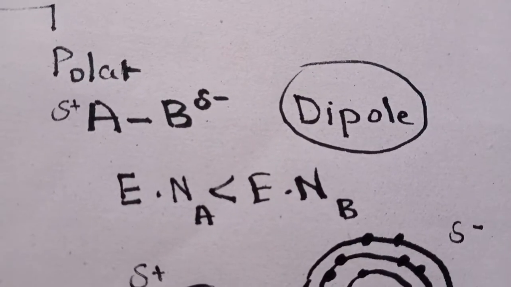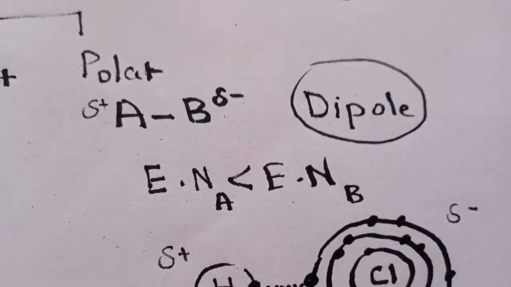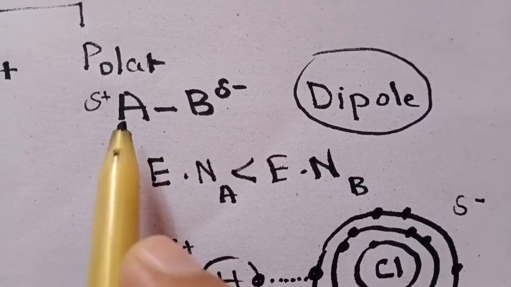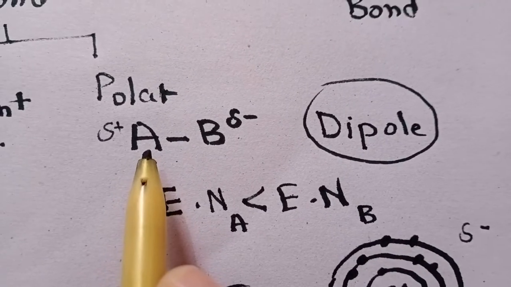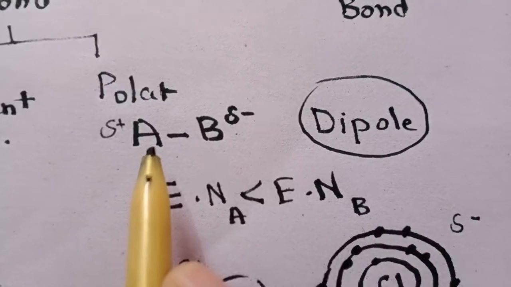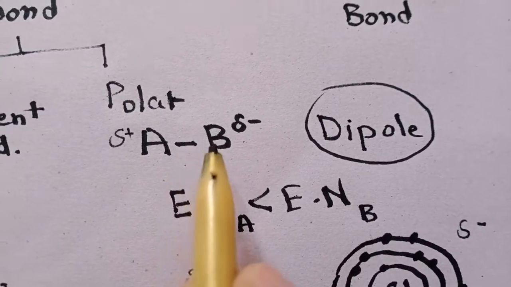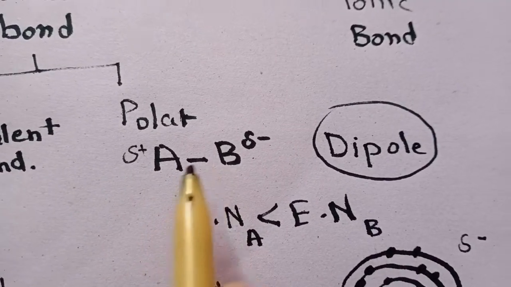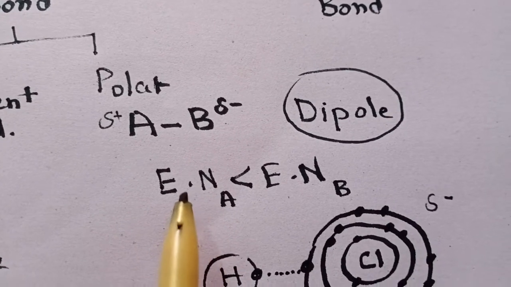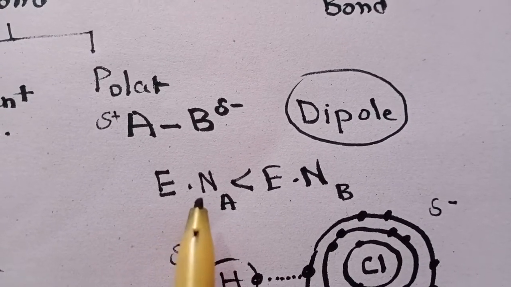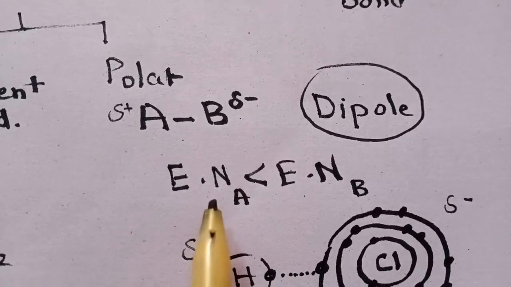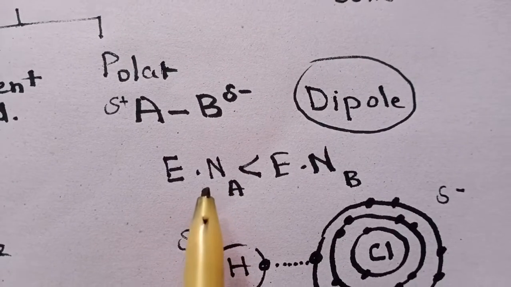Another type of covalent bond is the polar covalent bond, which is a little bit different compared to non-polar. A polar covalent bond is formed between two dissimilar atoms. Dissimilar means atom A bonded with B. These two atoms are dissimilar and they have a difference in their electronegativity. What is electronegativity? Electronegativity means the tendency of an element to attract the shared pair of electrons toward itself.